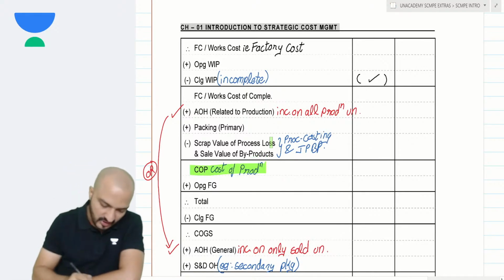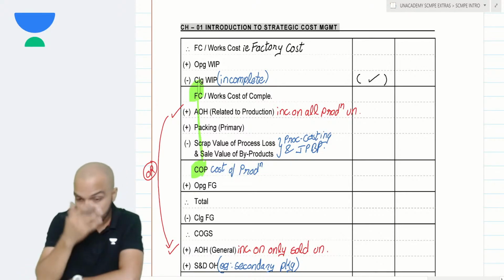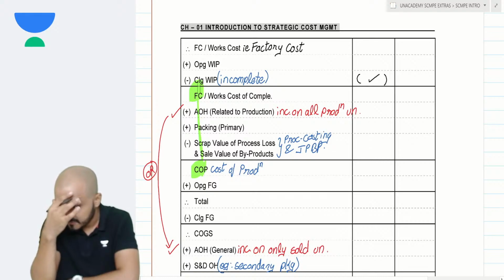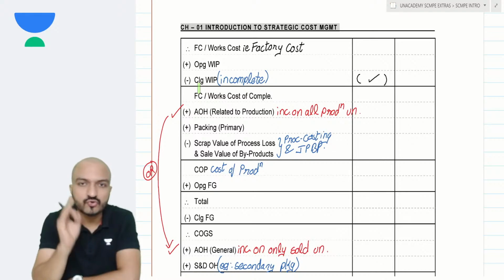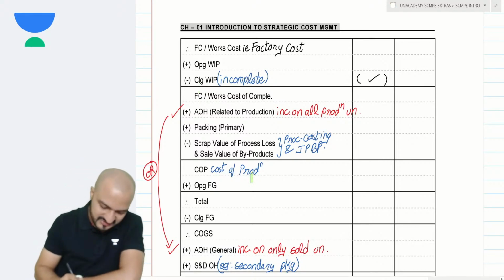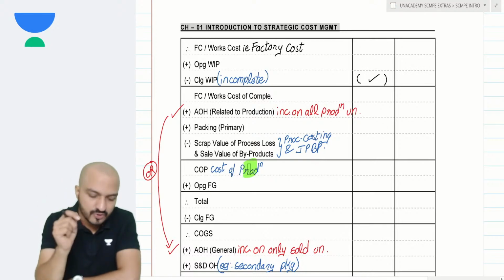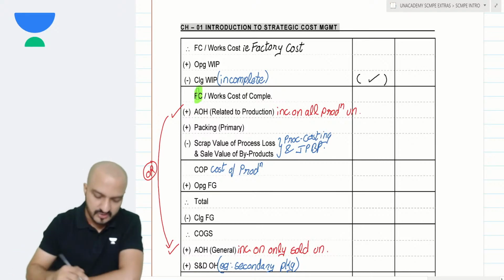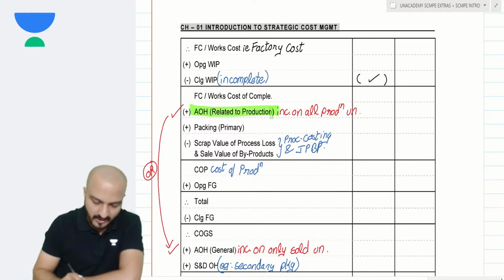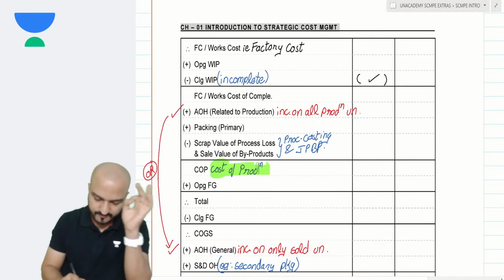So what's the difference between factory cost and COP? Factory cost is the total cost incurred inside my factory. But COP is the total cost incurred to do the production. It is the total cost incurred on all completed units. Because on my completed units, do I incur only the factory cost? No. On my completed units, I also incur admin overheads. I also incur packaging cost, primary packaging and all. So the total cost incurred on completed production is called cost of production.